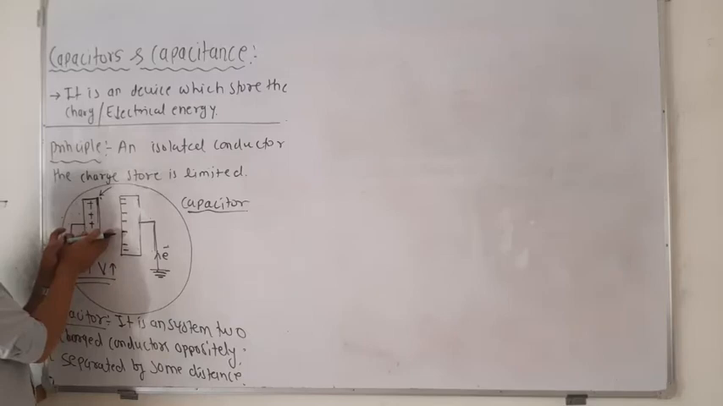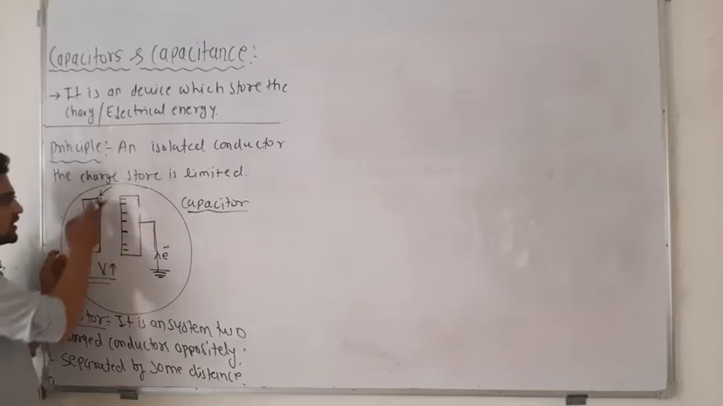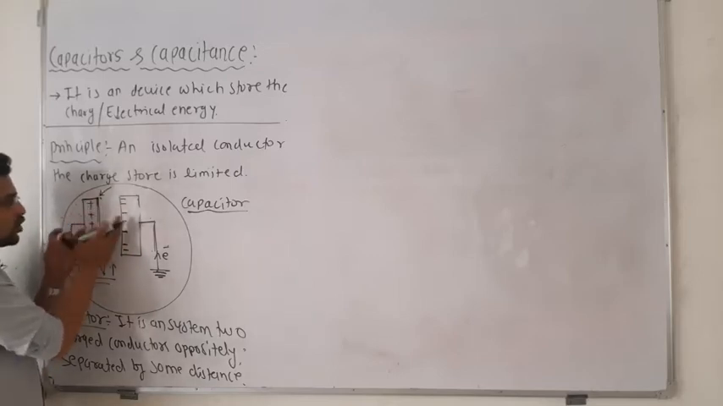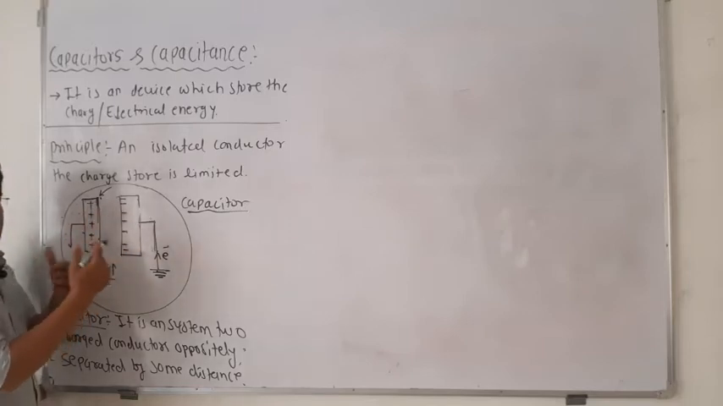So why must there be a separation? Because if they contact, there will be no charge accumulated. They will try to neutralize themselves. So there must be a separation; they do not contact with each other. For that, sometimes these conductors are wrapped with plastic papers, so that they do not contact with each other.